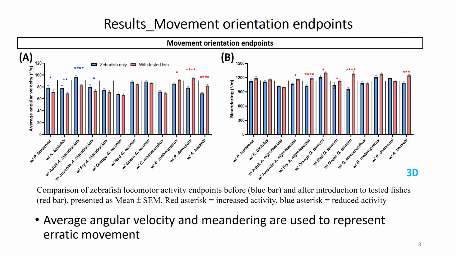Next, in the movement orientation endpoints, 2 minor endpoints were observed: average angular velocity and meandering, which usually represent erratic movement in zebrafish. From our test results, exposure to juvenile and fry convict cichlid, all colors of black tetra, and threadfin acara increased meandering behavior significantly.